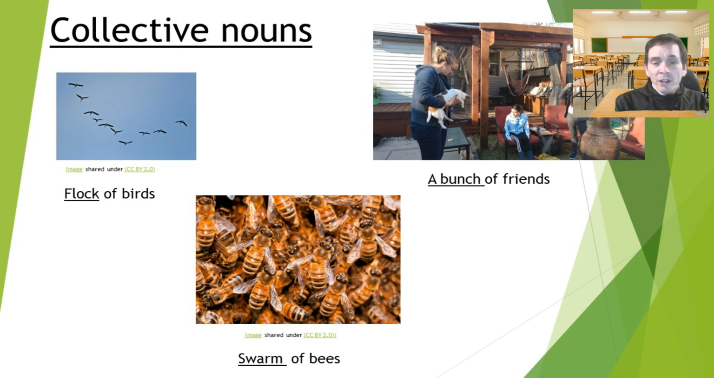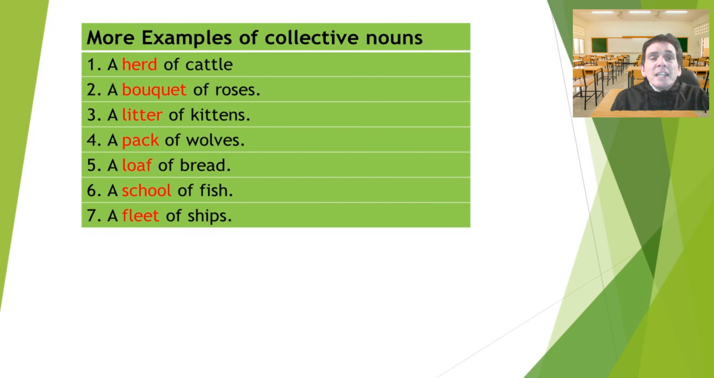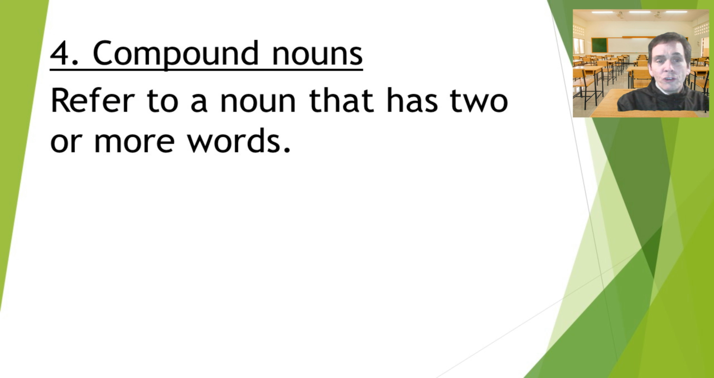Let's take a look at some more examples. We can have a herd of cattle, a bouquet of roses, a litter of kittens, a pack of wolves, a loaf of bread, a school of fish, a fleet of ships. So words like herd, bouquet, litter, pack, loaf, school, and fleet. It's one word that means many things together, and they form one group. It's a collection of things.